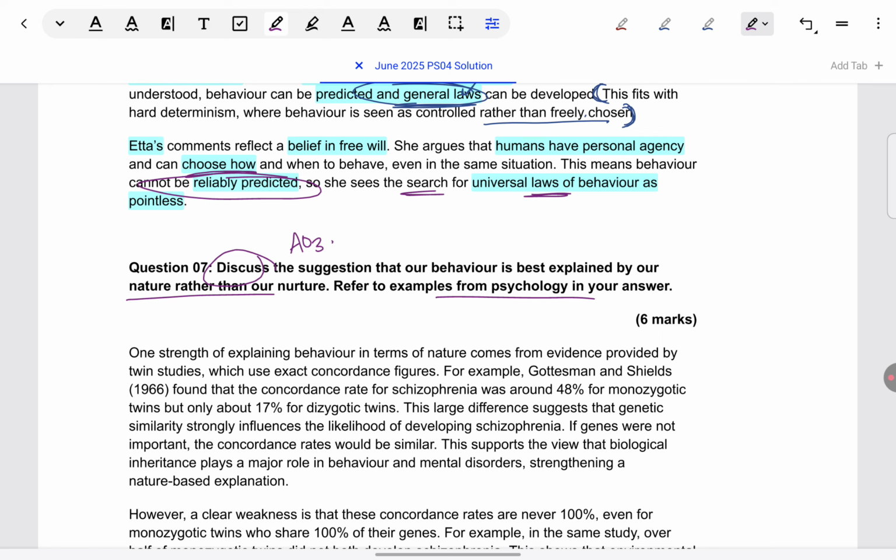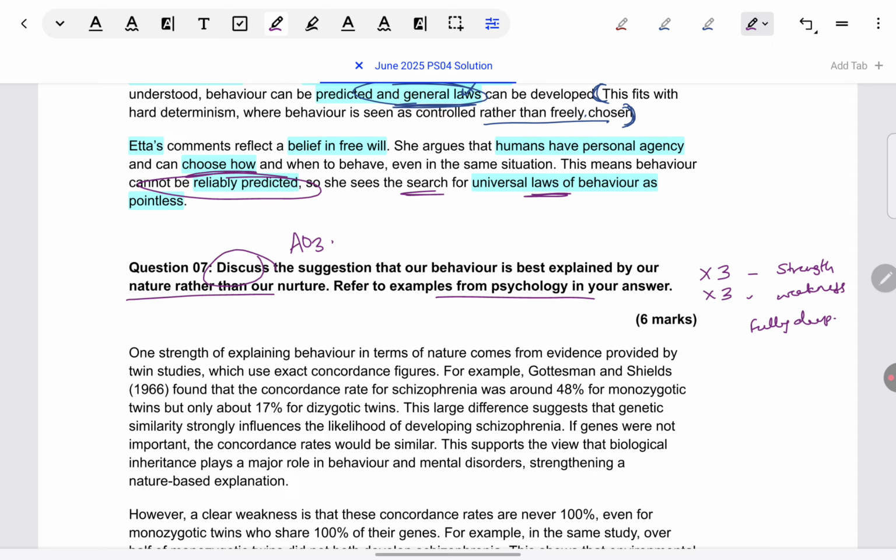Now, if you've seen my previous video on section A, you must have seen whenever there is a 6 marker and it is an AO3 type, I suggest you take it as 2 points, each worth 3 marks, preferably one strength, one weakness. And you also make sure that you're fully developing each point.